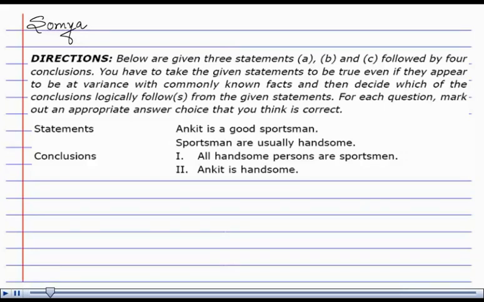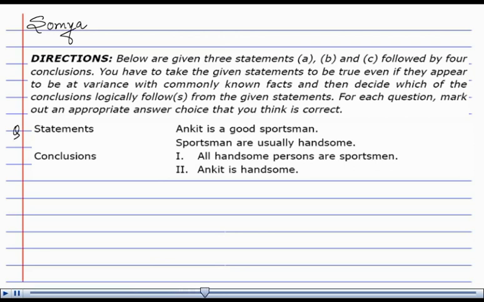Hello, I'm Soumya. Directions. Below are given 3 statements A, B and C followed by 4 conclusions. You have to take the given statements to be true even if they appear to be at variance with commonly known facts, and then decide which of the conclusions logically follows from the given statements. For each question, mark out an appropriate answer choice that you think is correct. Now the question is,